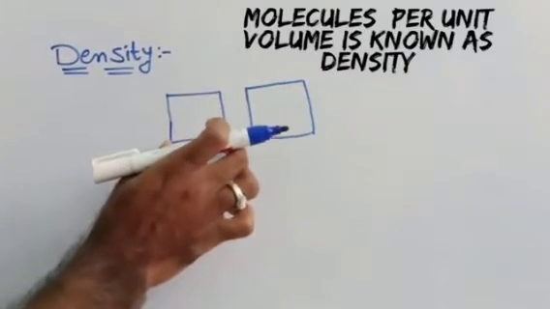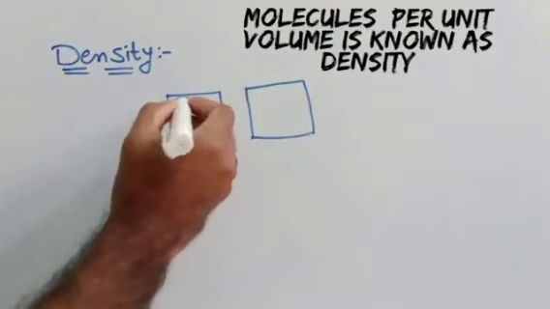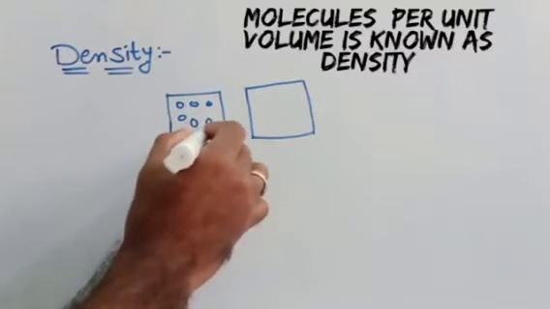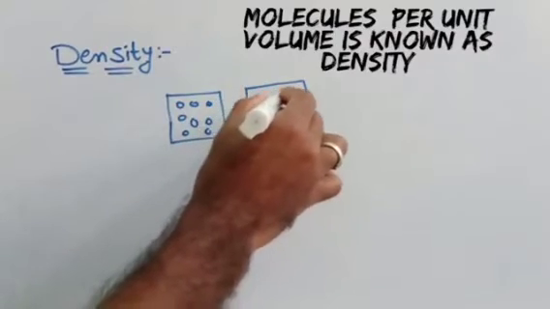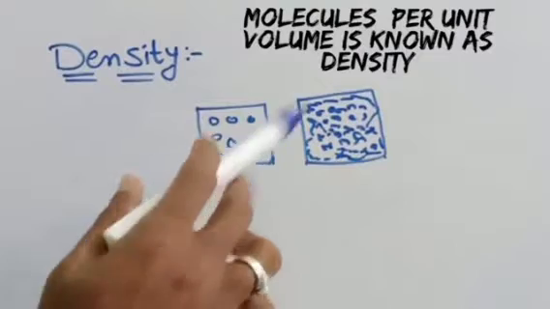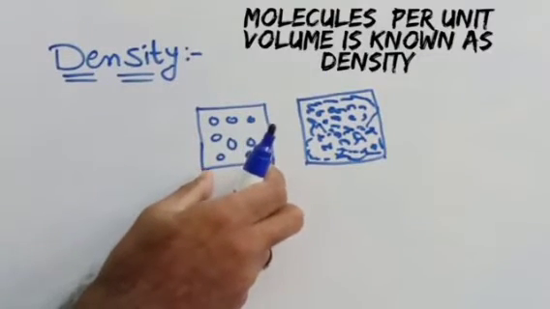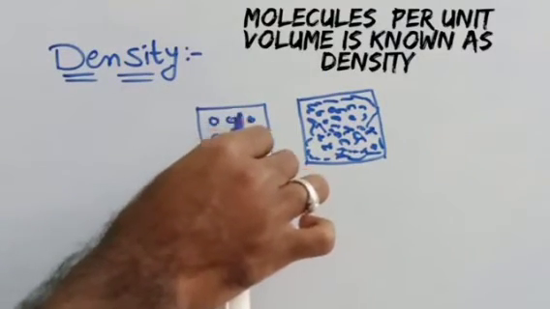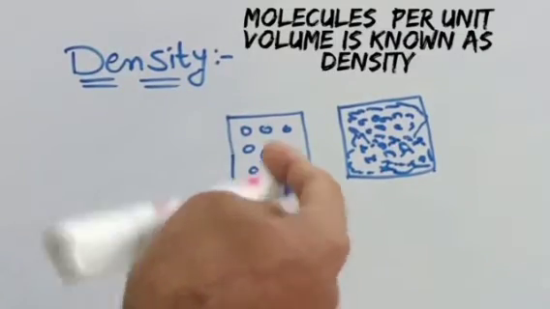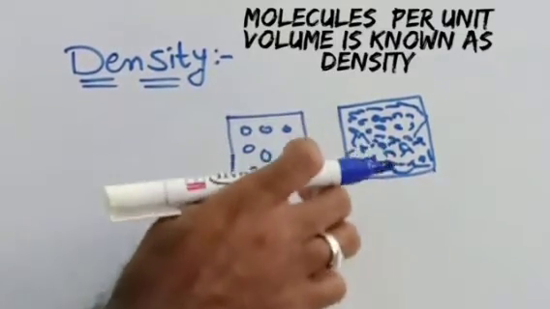If we take this as a unit volume, and the molecules in this unit volume are like this, they are only countable. 1, 2, 3, 4, 8 molecules are there. Molecules per unit volume is considered as density.